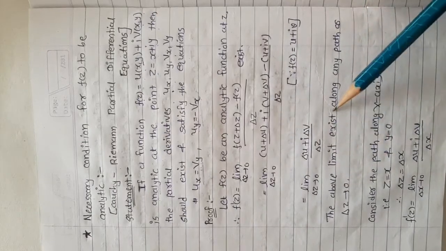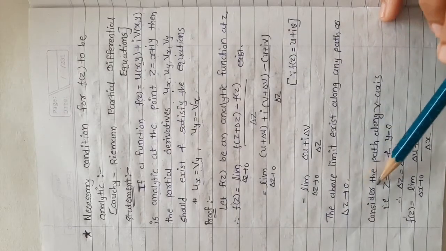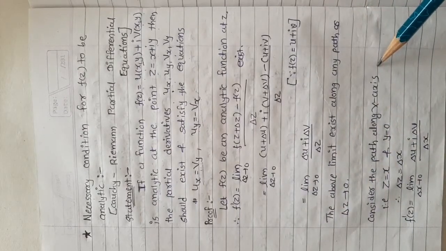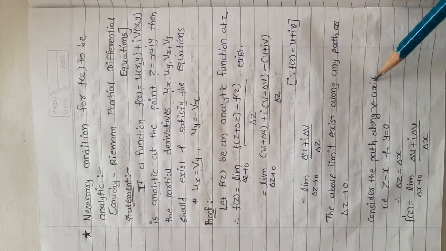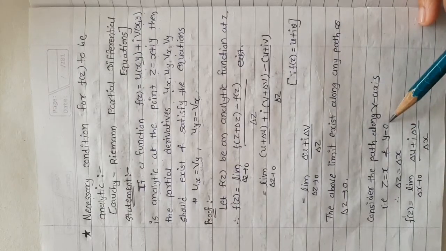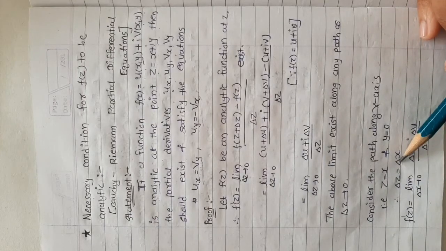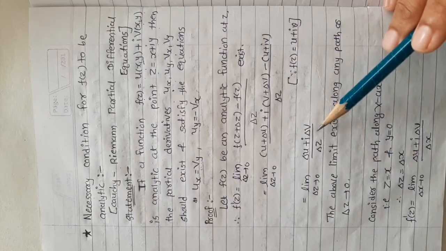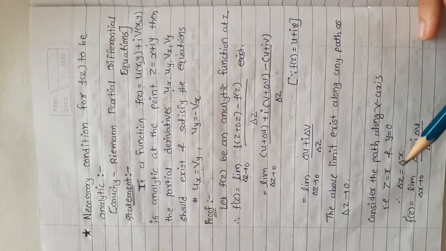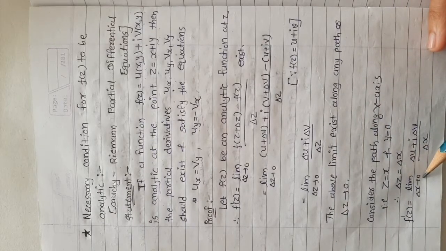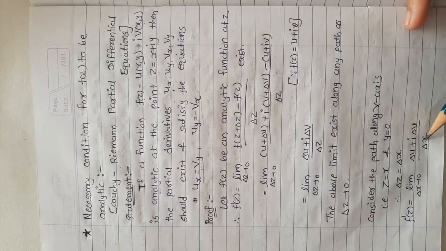The above limit exists along any path as delta z tends to 0. So consider the path along x-axis and consider the path along y-axis. So along x-axis, y equals 0 and z equals x. So delta z equals delta x. Put the value in this equation. We have f dash z equals limit delta x tends to 0, delta u plus i delta v upon delta x.